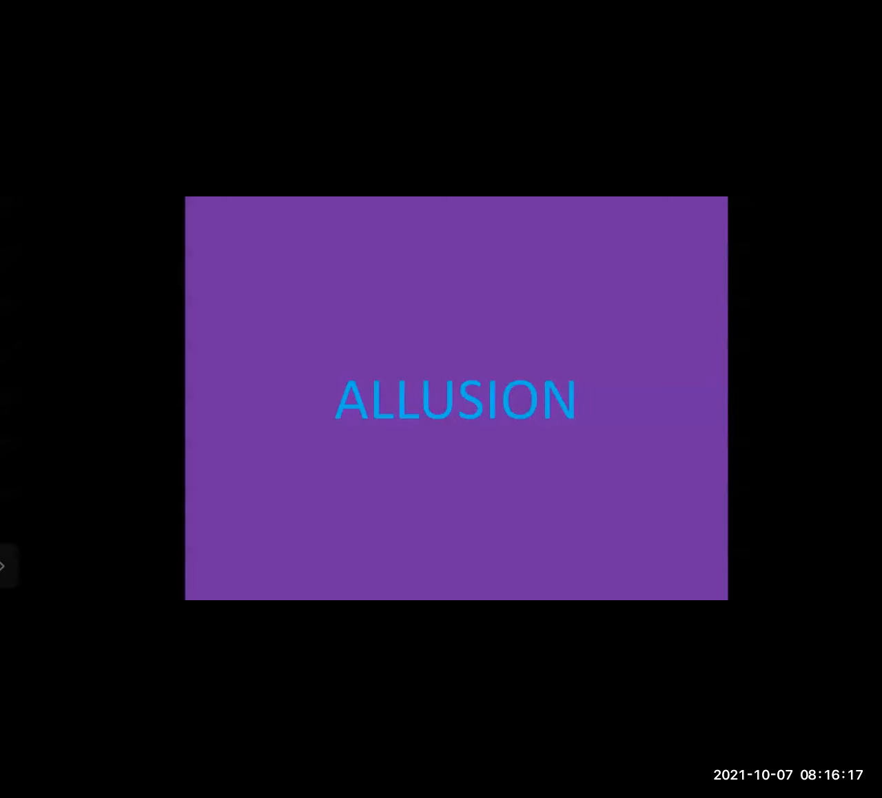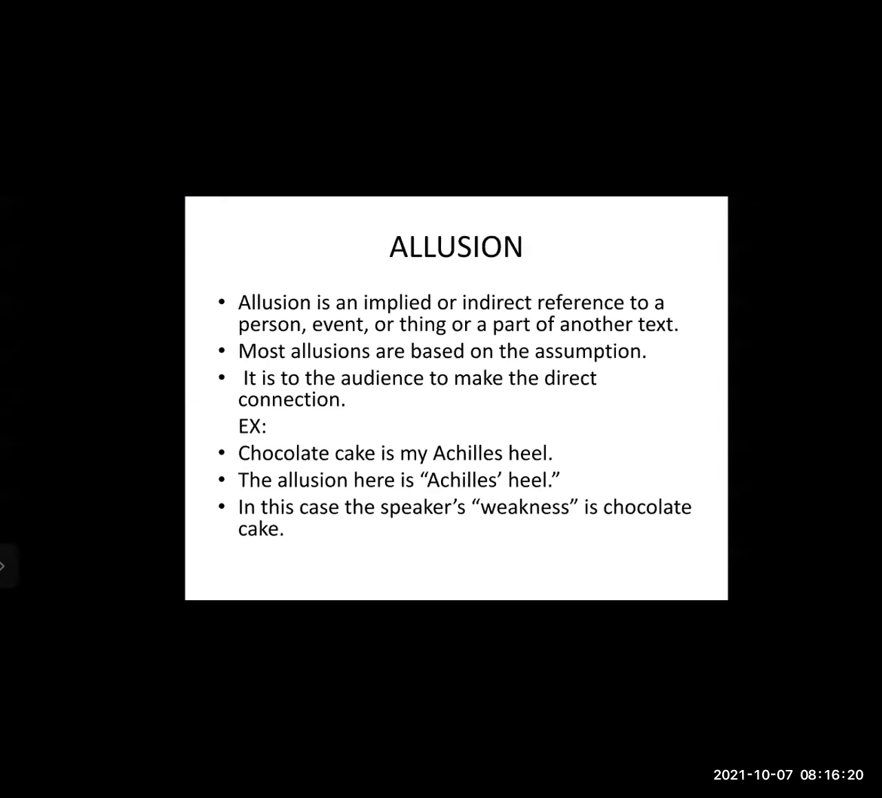Next one is allusion. Allusion is an implied or indirect reference to a person, event, or thing, or a part of another text. It shows indirect and implied meaning, a reference to a person, event, or thing, or a part of another text. Most allusions are based on assumption. We can assume things, but we cannot say exactly. It is all about assumption.